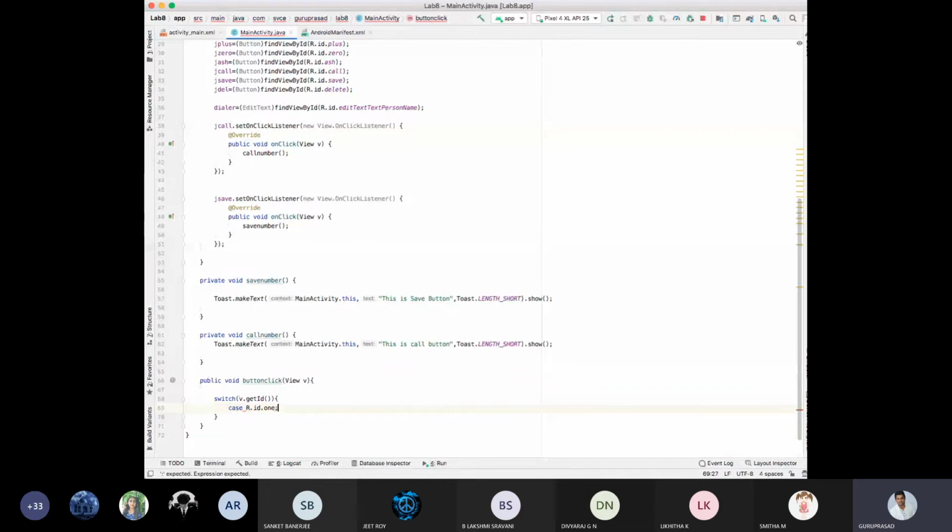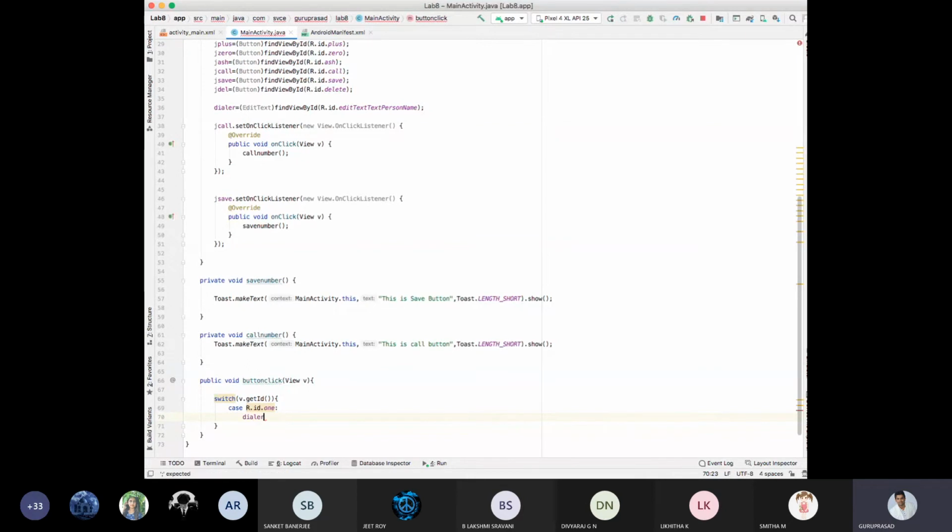No, not semicolon. Okay, semicolon, colon. Okay, enter. Switch cases, you know, right? How to use case 1. That is case 1. Instead of case 1, I am writing case r dot id dot 1 colon, not the semicolon. Then, upon pressing the on click button, my dialer should set the text as null initially.